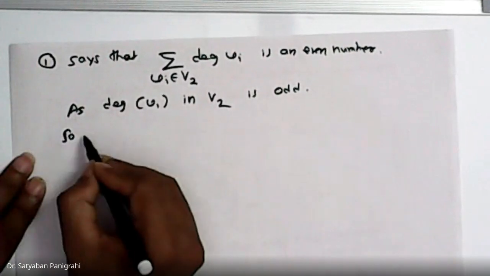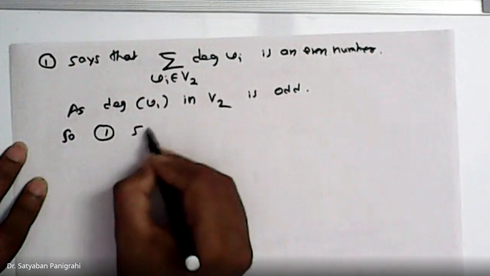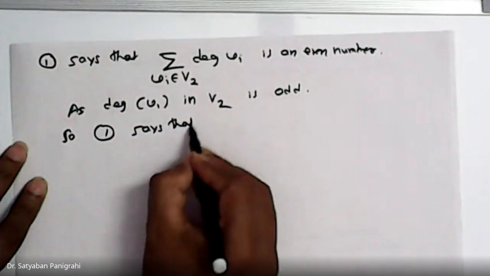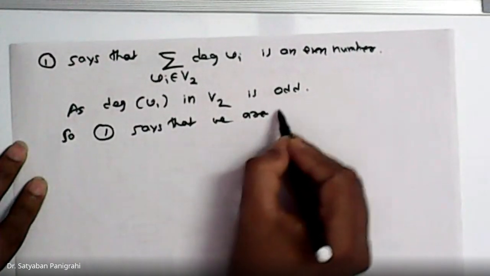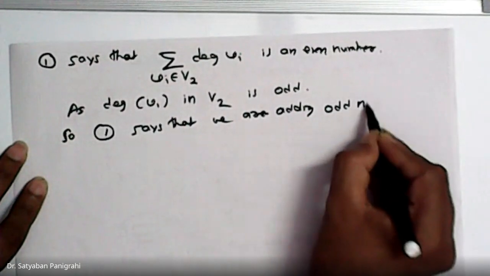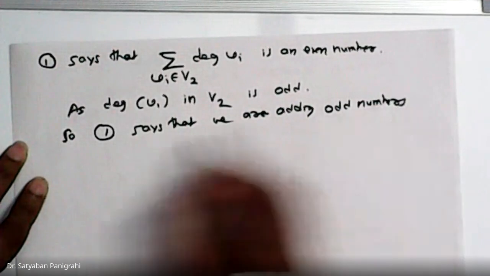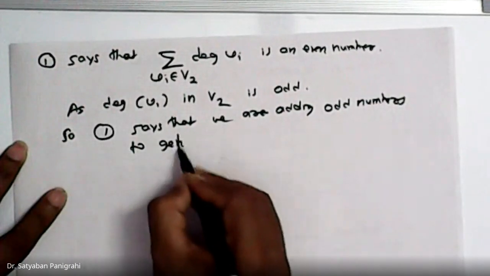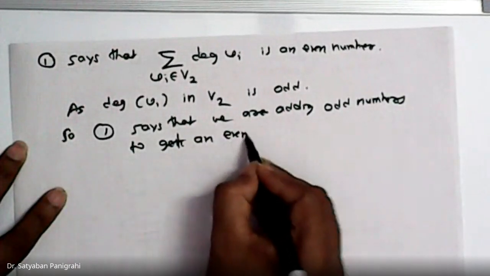So equation 1 says that we are adding odd numbers to get an even number.